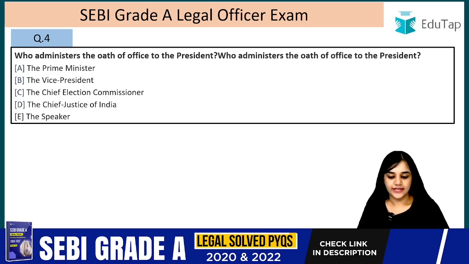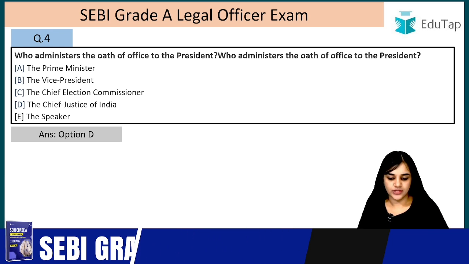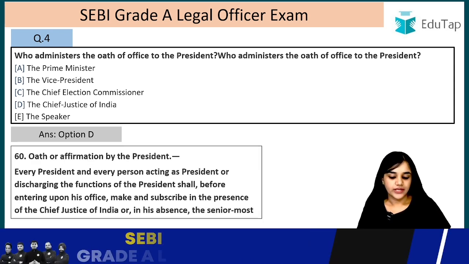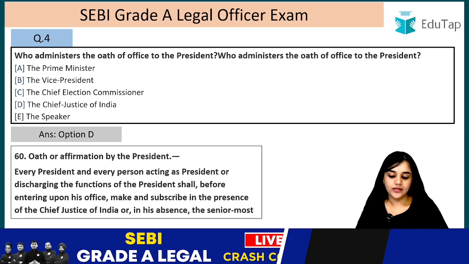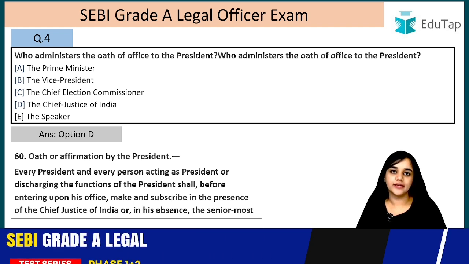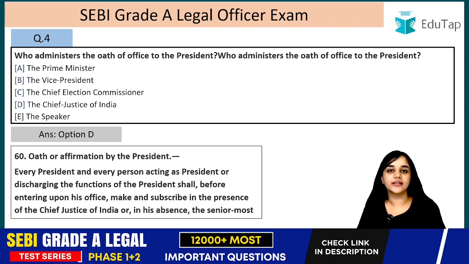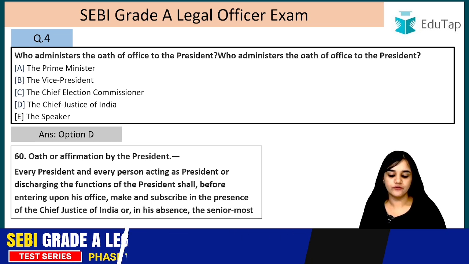So the answer is option D, the Chief Justice of India. Let's read it. Every president and every person acting as president or discharging the functions of the president shall, before entering upon his office, make and subscribe in the presence of the Chief Justice of India. So it covers even the president, the acting president, and any person who is discharging his functions as president. All of these are covered.